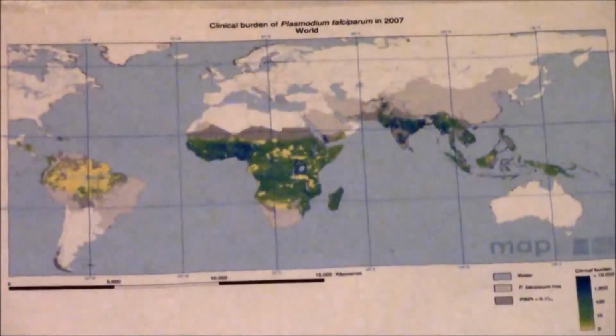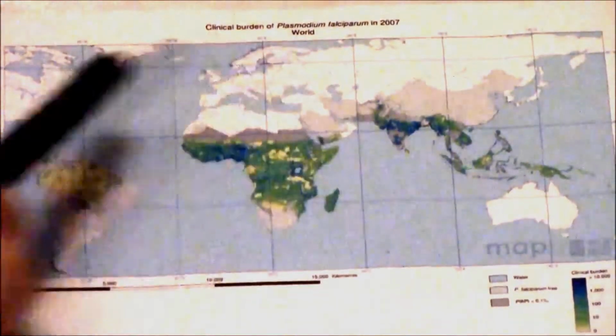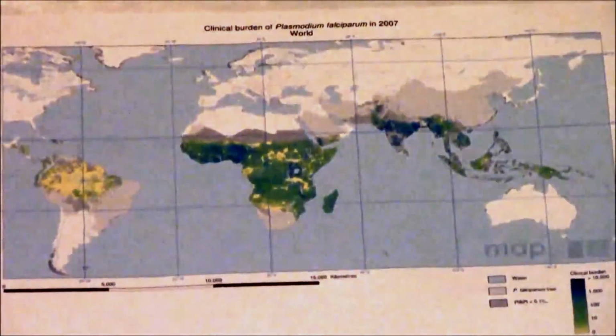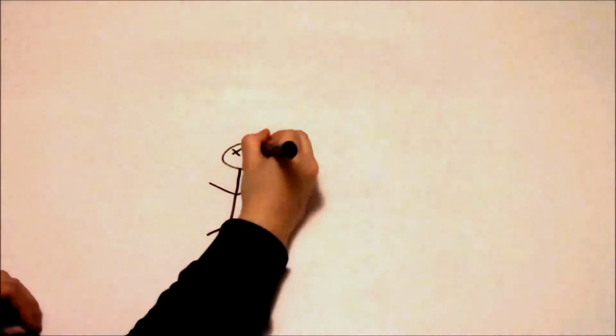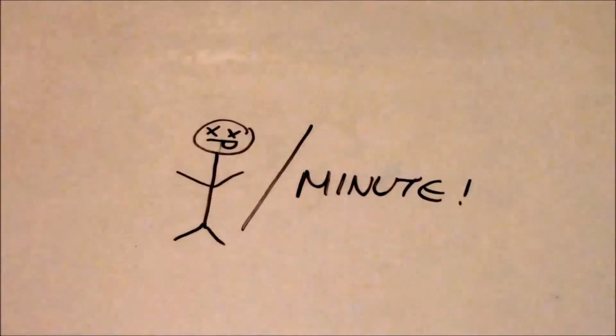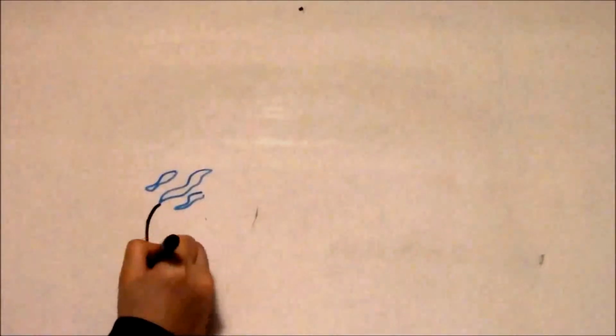Okay, so let's talk about my life. I have a complex life story. Most of my Plasmodium family is located in tropical and subtropical regions, which is basically near the equator. For example, Africa. Fun fact about me, I kill 1 African child every minute. I don't know if that's good for you, but for me, I multiply. Anyways, back to my life story.